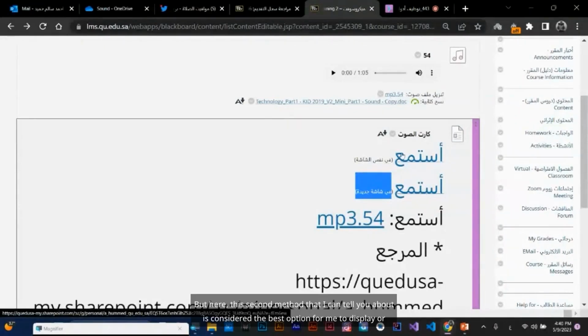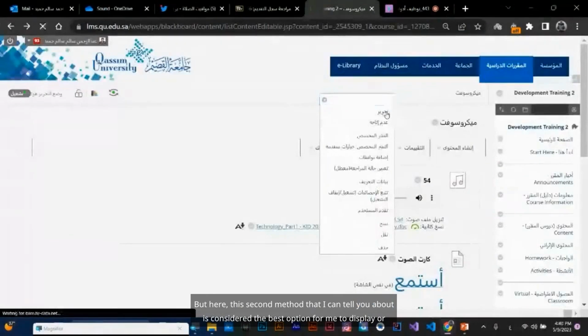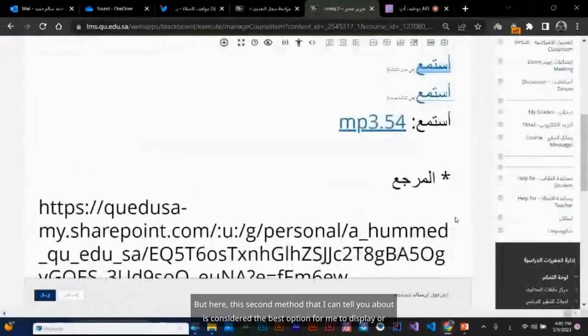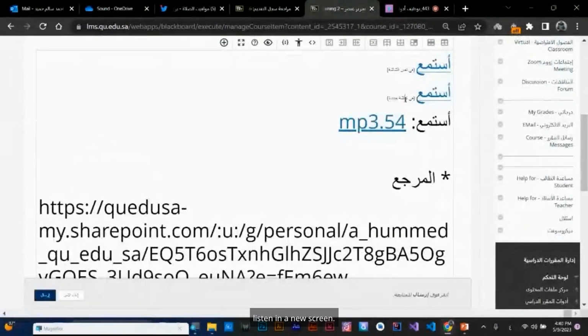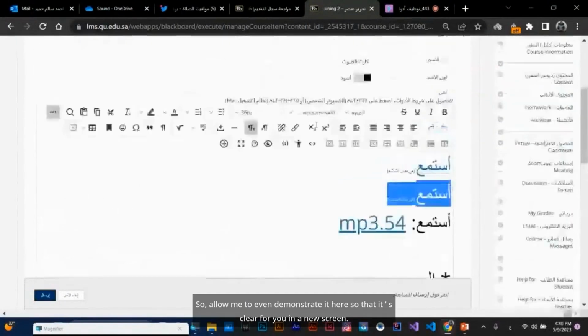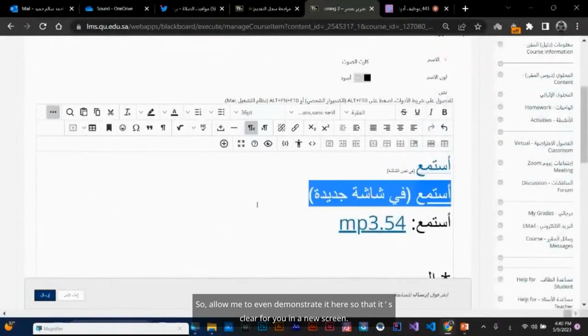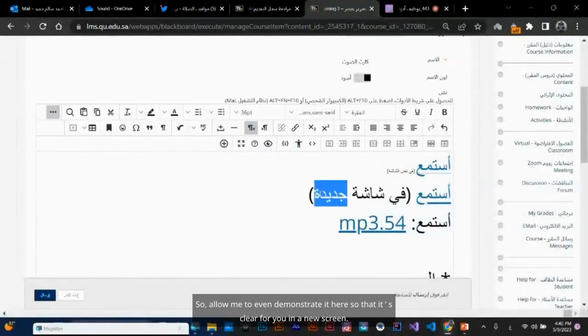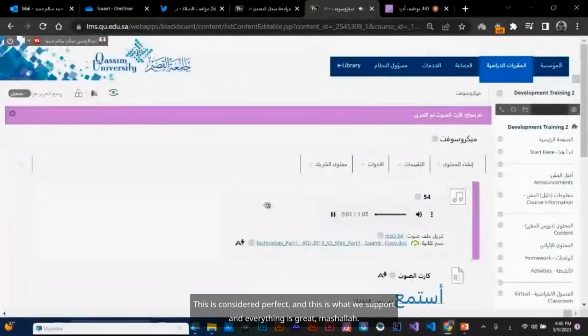This second method is considered the best option for displaying or listening in a new screen. So allow me to even demonstrate it here so that it's clear for you in a new screen. This is considered perfect, and this is what we support. And everything is great, mashallah.